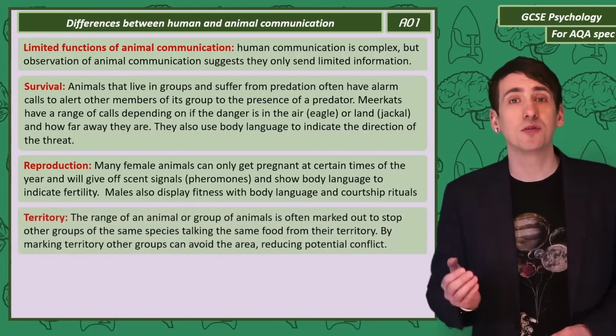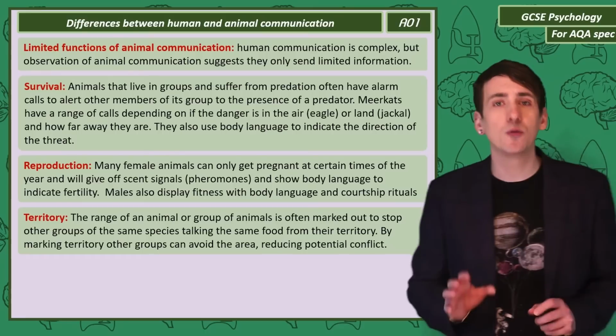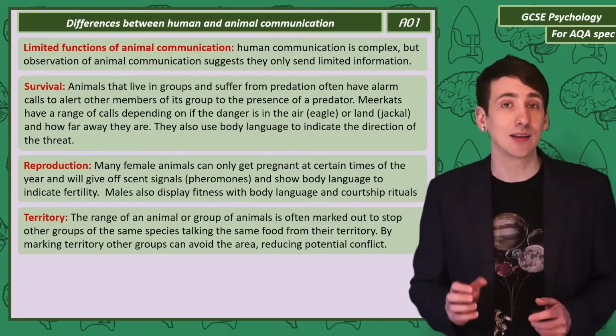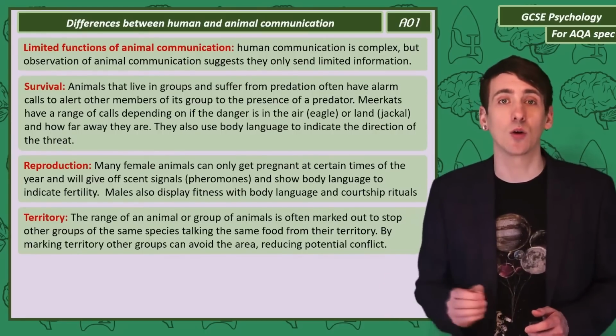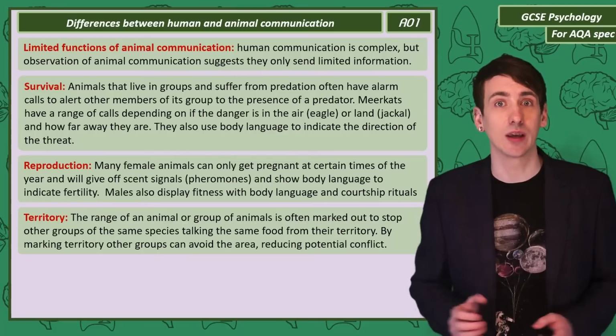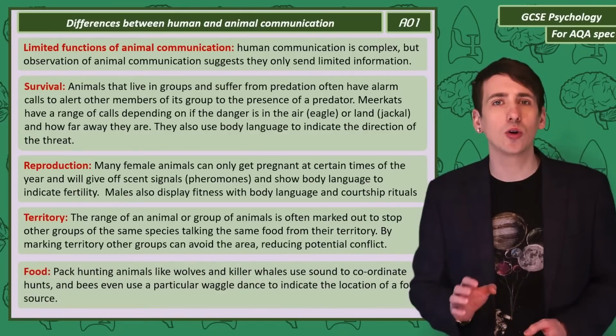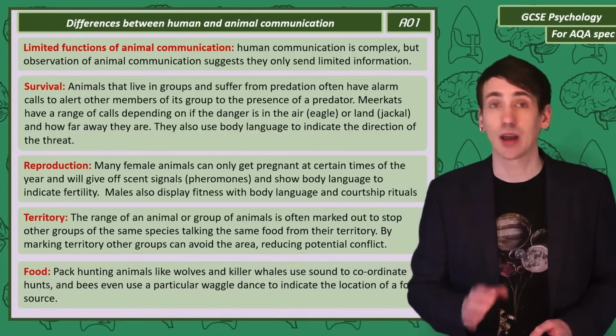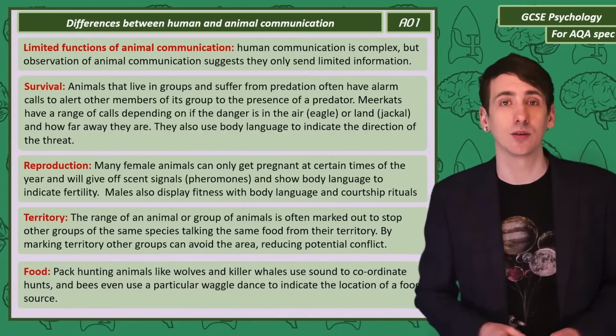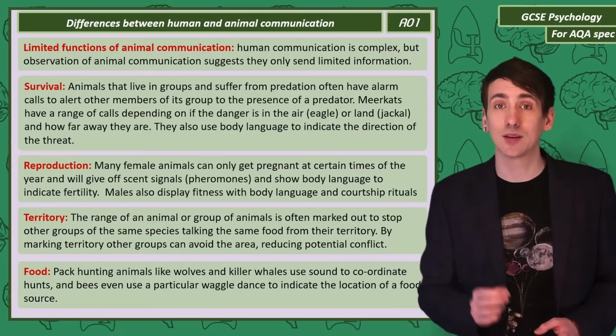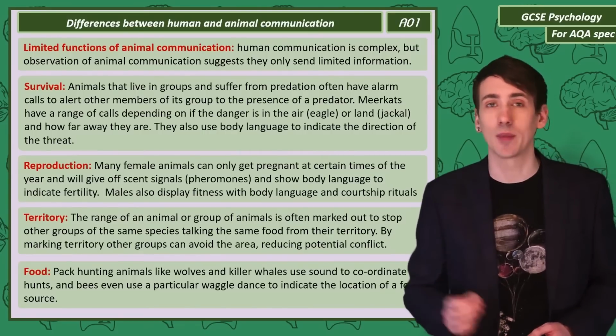Animals will often fight to protect their territory, but to avoid that conflict, they can use scent signals to mark territory so other members of its species can avoid the area. Some predators hunt for food in packs and coordinate their attacks with sound. Examples are wolves and killer whales. Honeybees use a waggle dance to show the location of food from the hive.